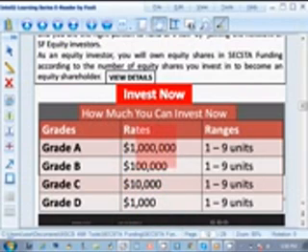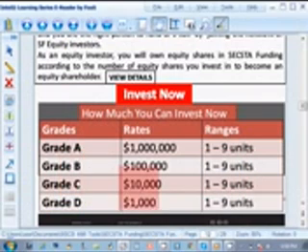So an investor with $100,000 can also invest up to $900,000 and falls under grade B. An investor with $10,000 can invest up to $90,000 and falls under grade C. An investor with $1,000 can invest up to $9,000 and also falls under grade D.